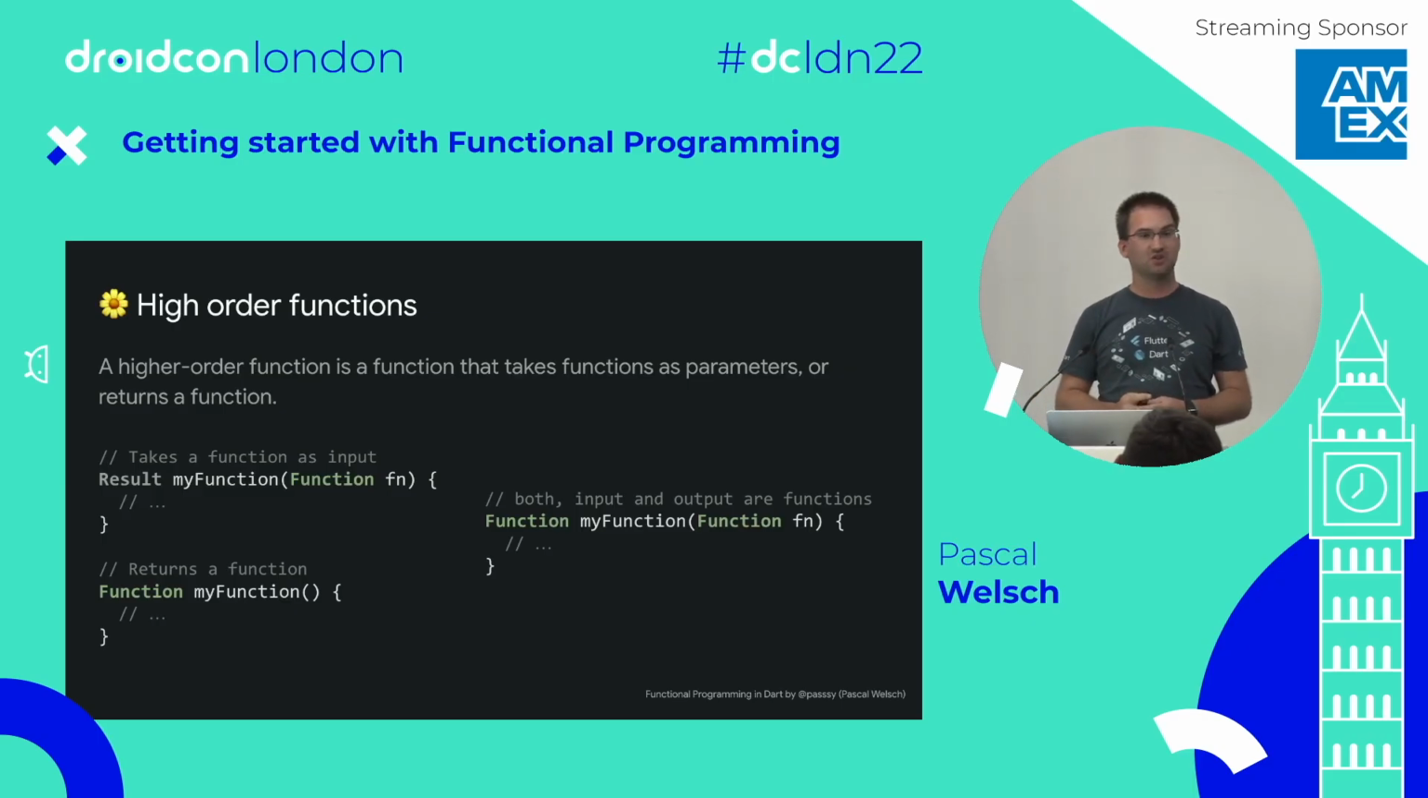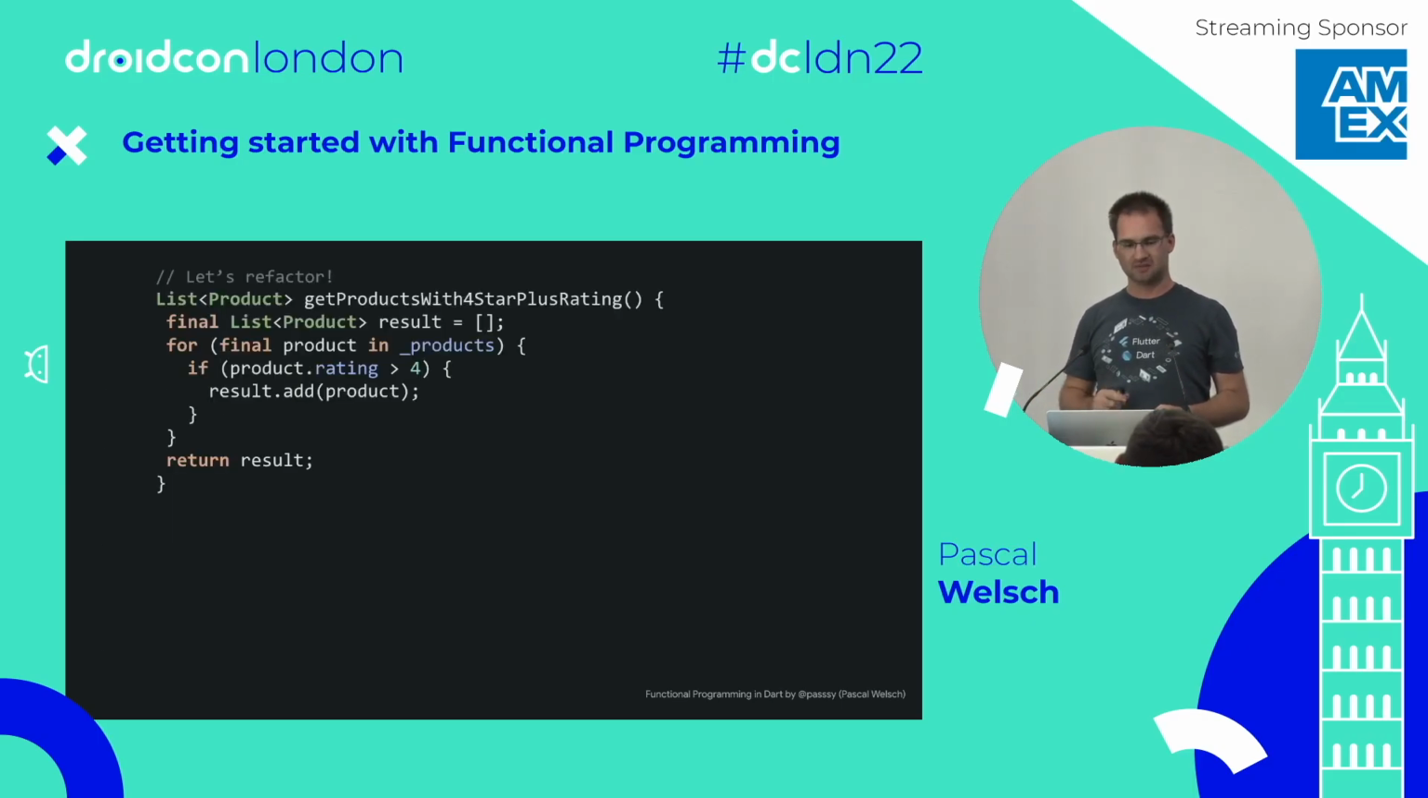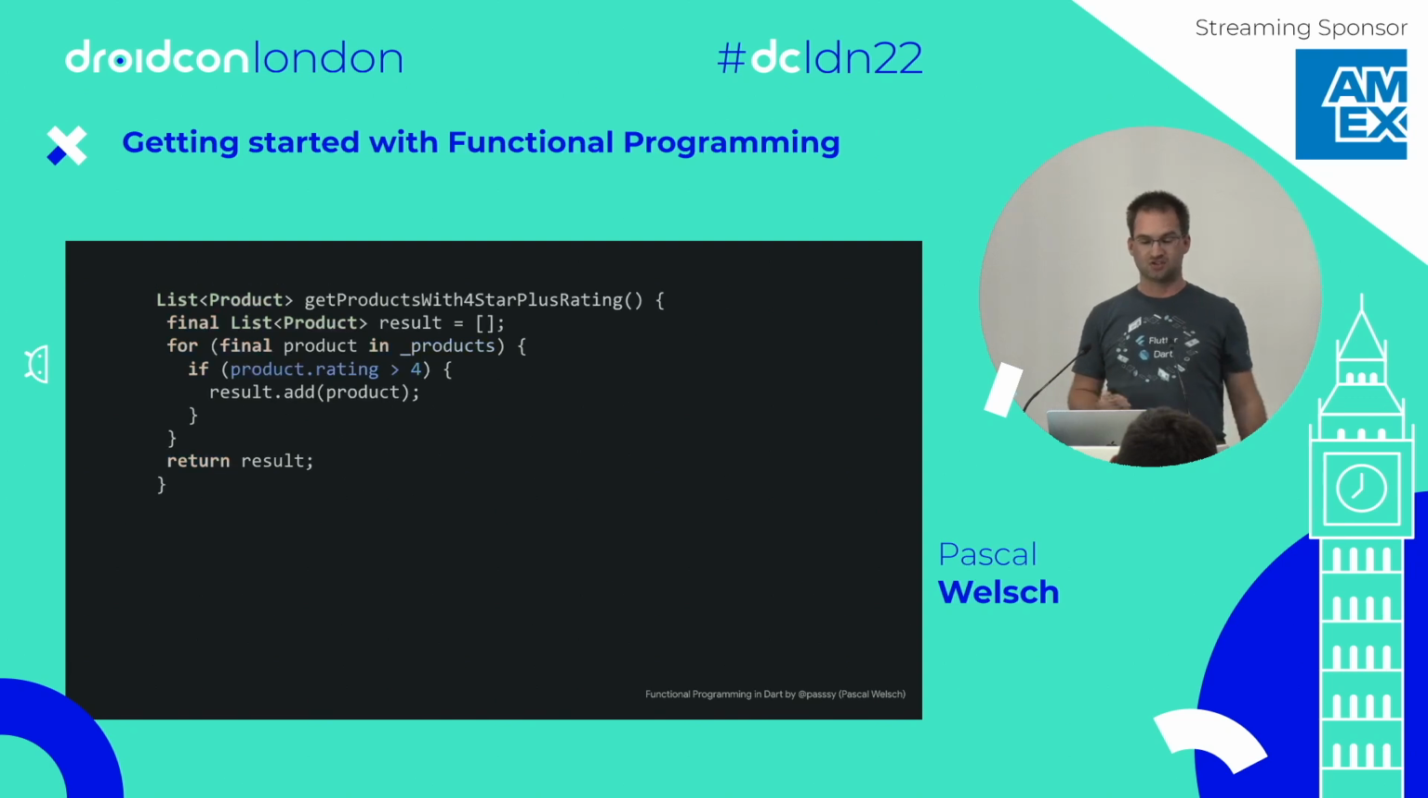And how can we use this? Here's another example. Assume we want to get only the products with more than 4-star rating. We loop over that list and check for the rating, and if it's greater than 4 stars, we add it to the list on top and return the result at the end. Nothing is wrong with that function, but imagine what happens if you want to write a function that returns you more than 3 stars. We have to change something.